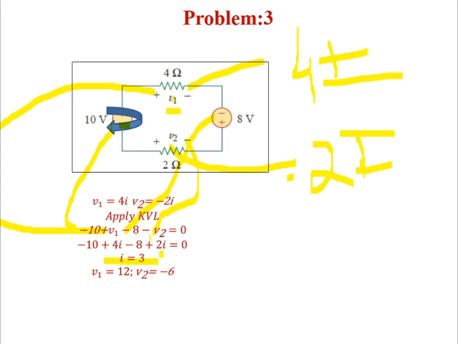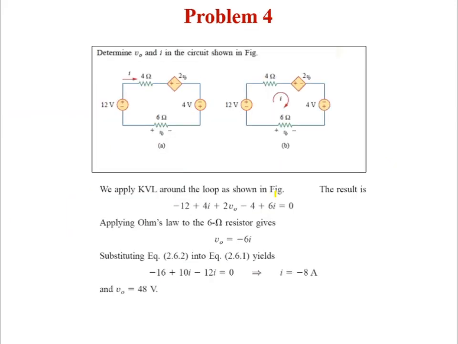They are asking to find what is the V1 and V2. So 4 into 3, 12. Minus 2 into 3, minus 6. So this is a way to solve the problem. So now you go for the problem 4.